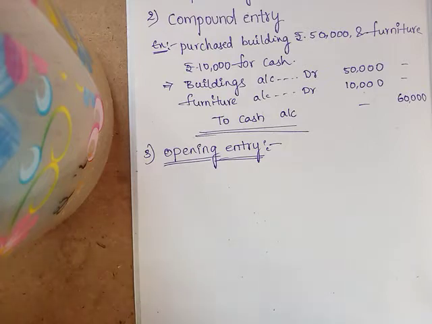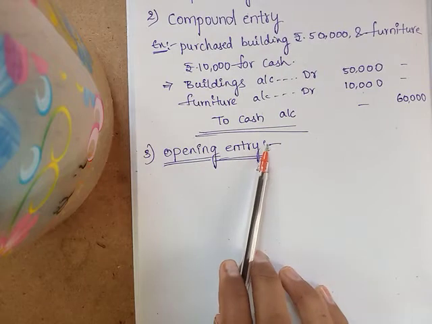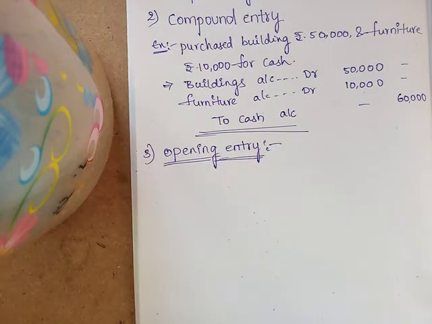This year's closing balances will be the next year's opening balances. So at the end of the year we prepare accounts, and the balance left in those accounts will be the next year's opening balances. So it is an entry passed to bring forward the balances of the previous year on the first day of the new year.